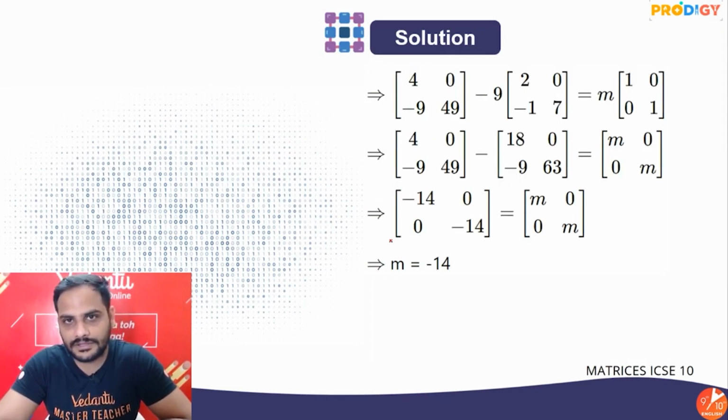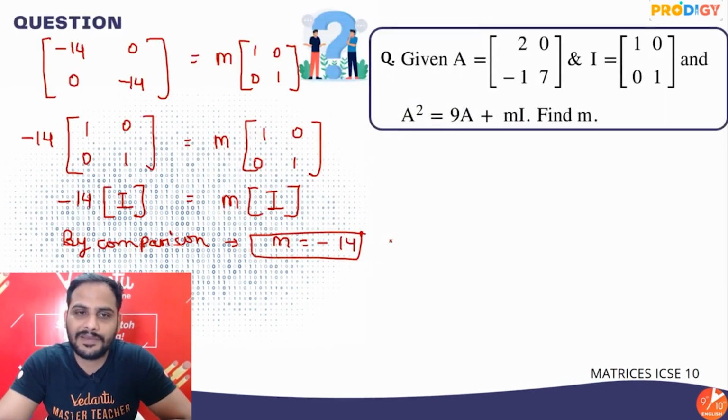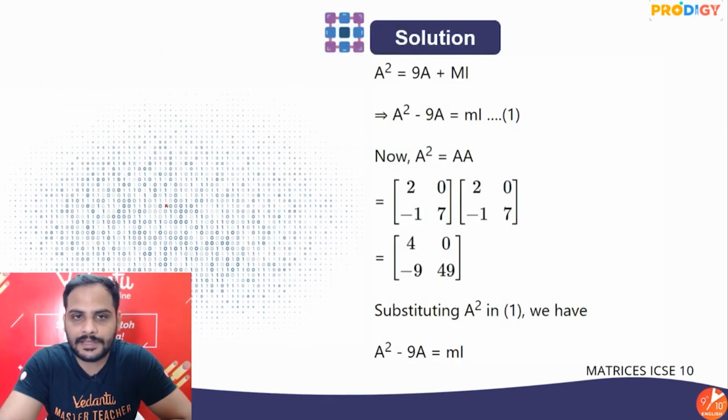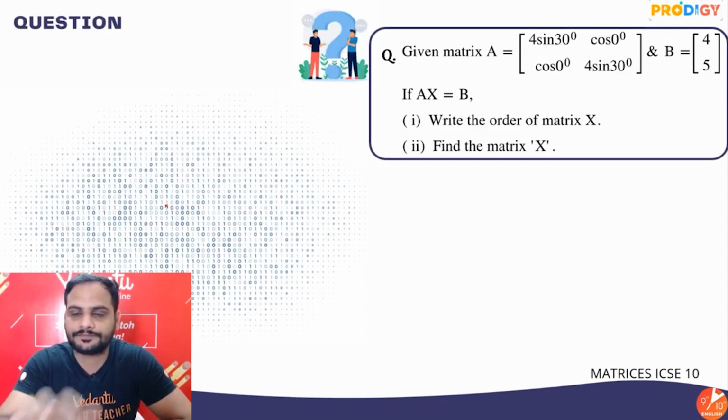Minus 14. Clear? You can also do it by equality of matrices also. Don't say that sir I have cancelled I to I. Cancellation we don't know. I have told you by comparison. All right. Let's move ahead to the next question.